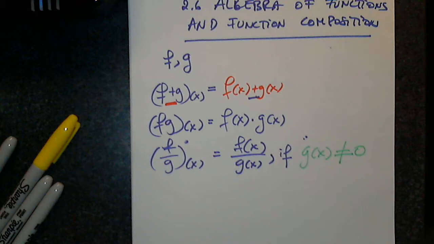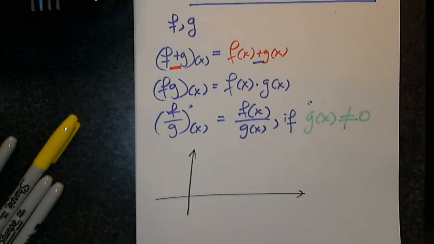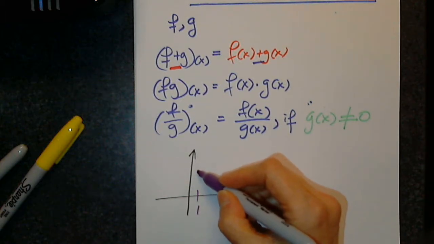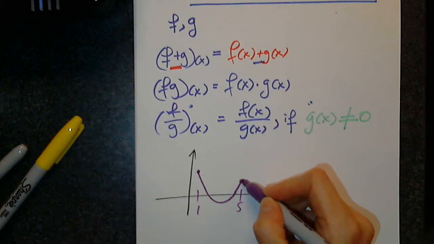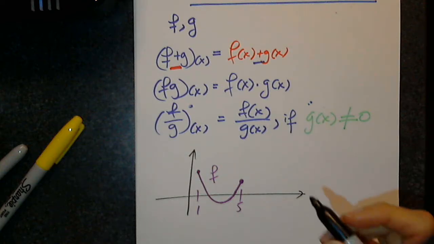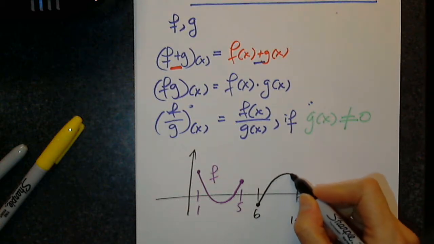Now, here's a problem. I should say potential problem. Let's suppose I have two graphs. Here is a graph between 1 and 5, and this is the function f. Does this represent a function? By the vertical line test, this is a function. Very good. Now here's another question. Let's suppose I have function g, let's say between 6 and 10, and here's the graph of function g.